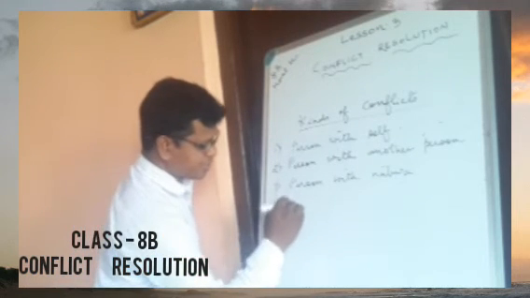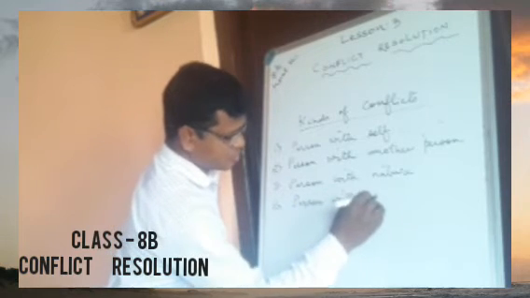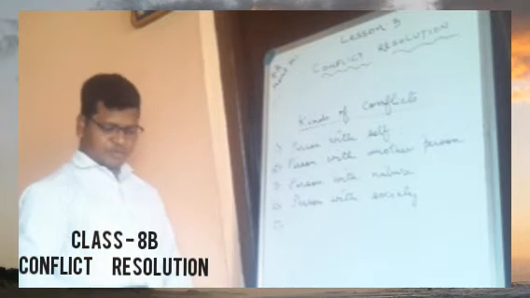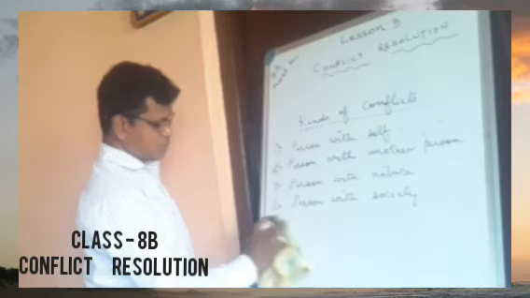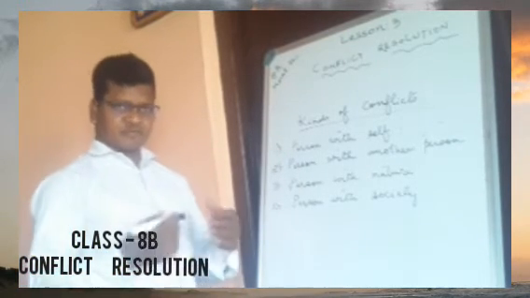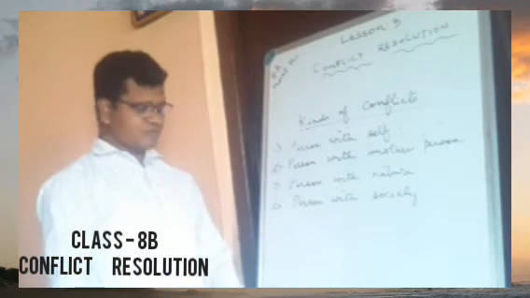Person with society. Only 4 we are going to talk about. So here you see, these are the 4 kinds of conflicts that usually we face.